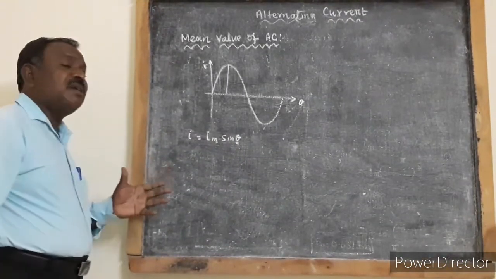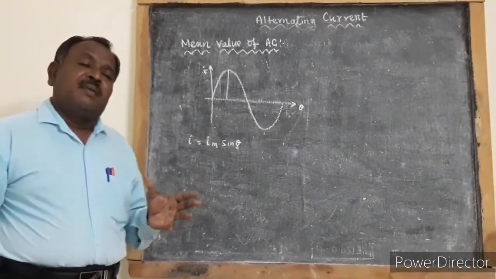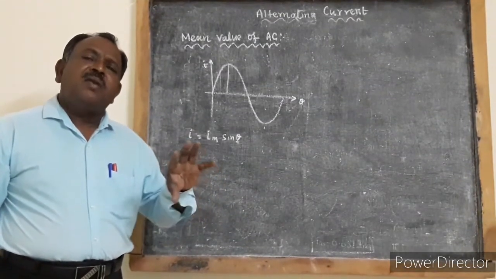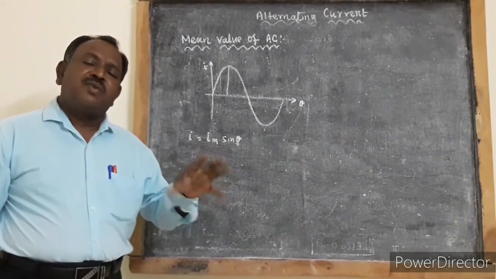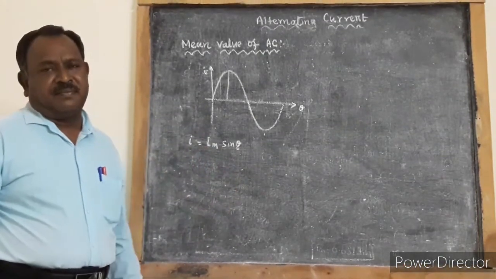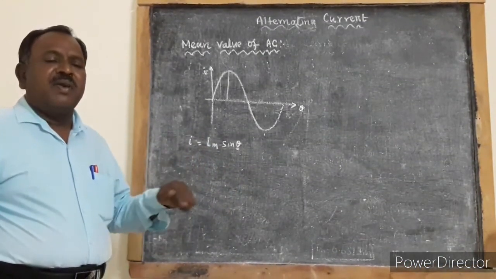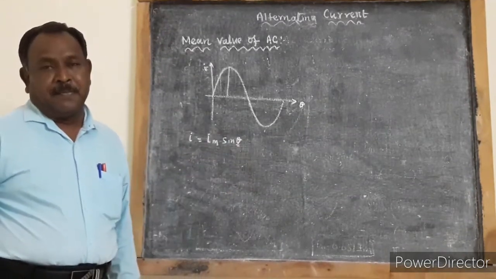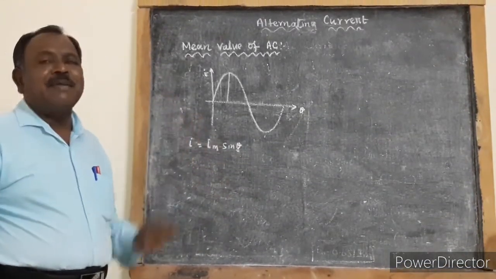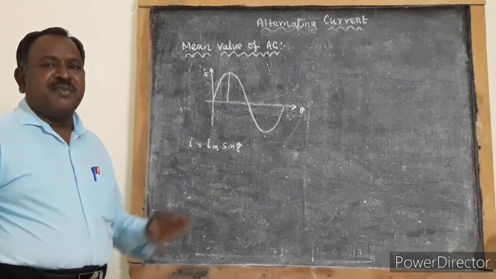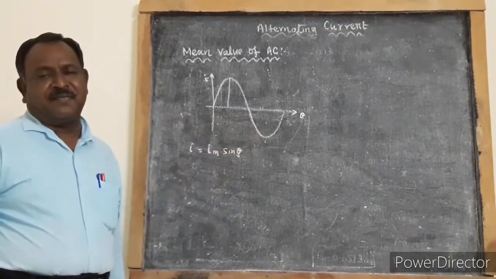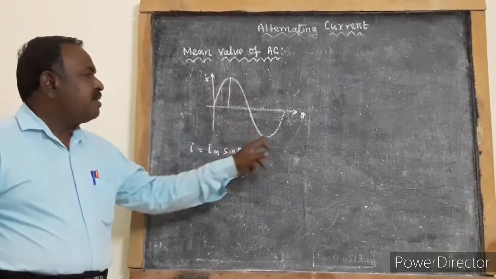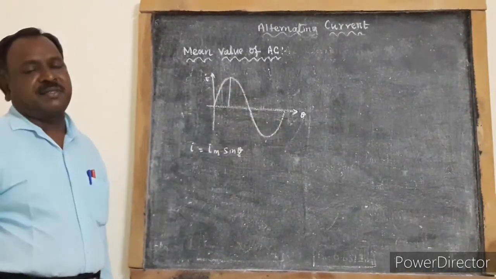So how is this AC current produced? AC current is produced when a coil of wire is rotated in a magnetic field. When a coil of wire is rotated with a constant angular frequency, it induces an EMF which is an alternating, sinusoidal EMF, and the corresponding current is called sinusoidal current.